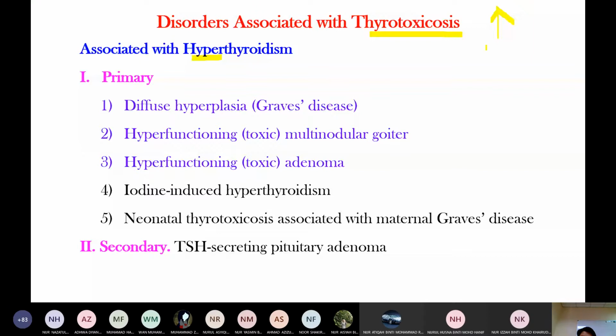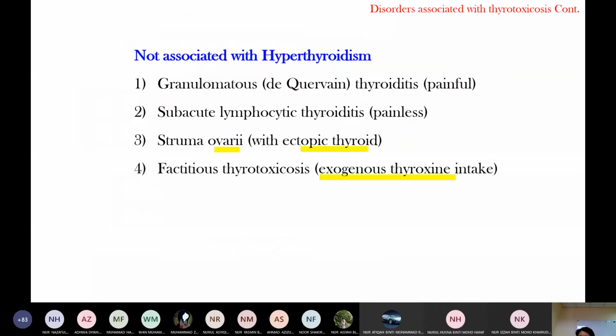Another is struma ovarii. Struma ovarii means the ovary. You know that the ovary produces estrogen. In struma ovarii the ovary produces thyroid hormone, ectopic thyroid hormone, like the one you study in paraneoplastic syndrome.